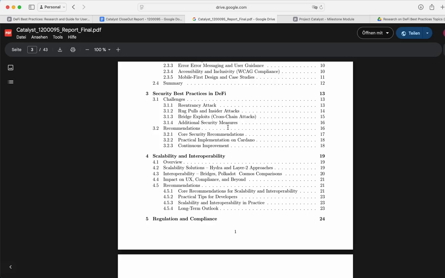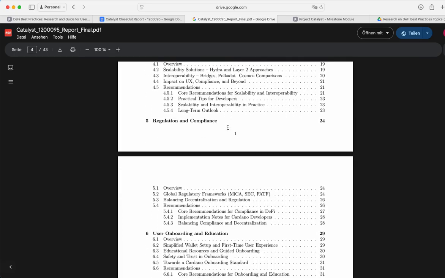We can tell developers, you need to be aware of this and that, and guide them a bit in the process, which I think is also a big problem, because as you talk to people, you see they might want to be regulatory compliant, they might want to do KYC, but they don't even know where to start, and may be lacking the budget to do full-on deep legal research first. So that's where we are trying to help. And then, of course, we've also talked about user onboarding, which is very important, and other topics as well.